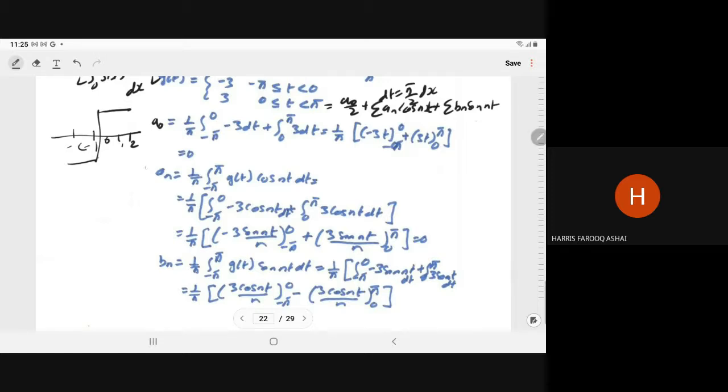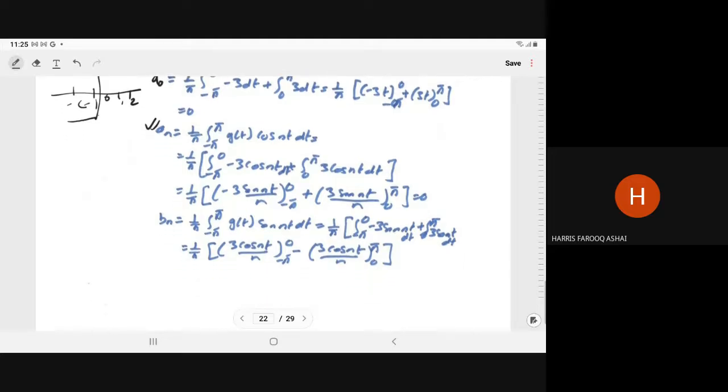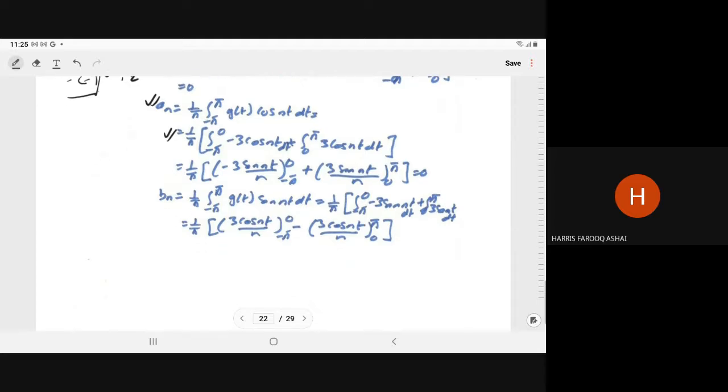Then a_n is equal to 1 upon pi, integral from minus pi to pi of g(t) cos nt dt. So it will become, for minus pi to 0 it is minus 3, for 0 to pi it is 3, right? So we can write 1 upon pi, integral from minus pi to 0 of minus 3 cos nt dt plus integral from 0 to pi of 3 cos nt dt. So simple integration, it will give you a_n equal to 0.